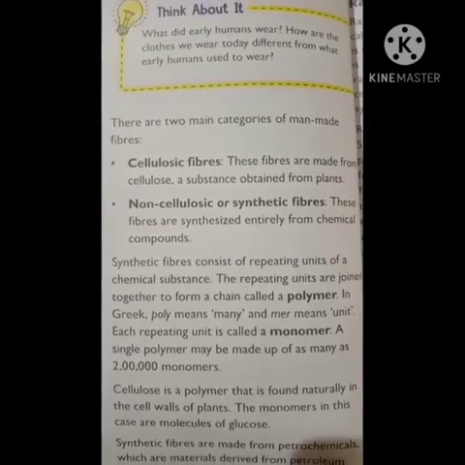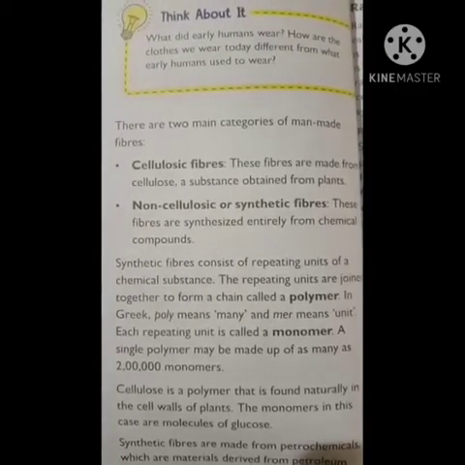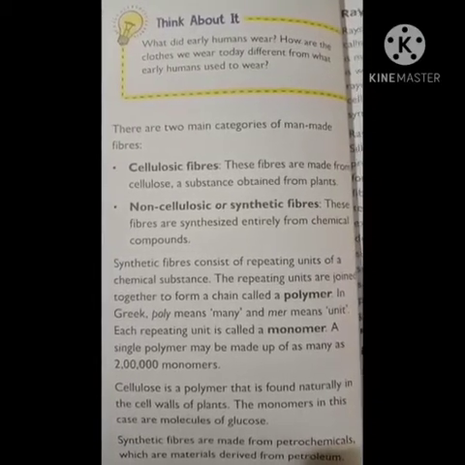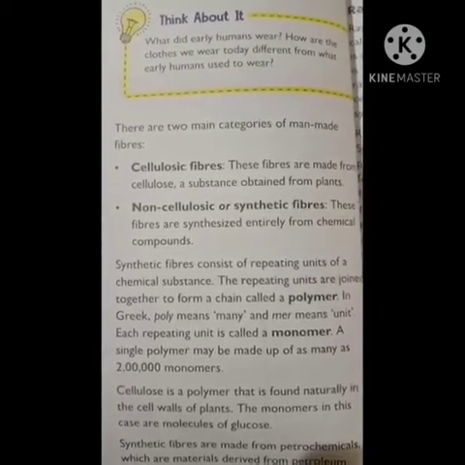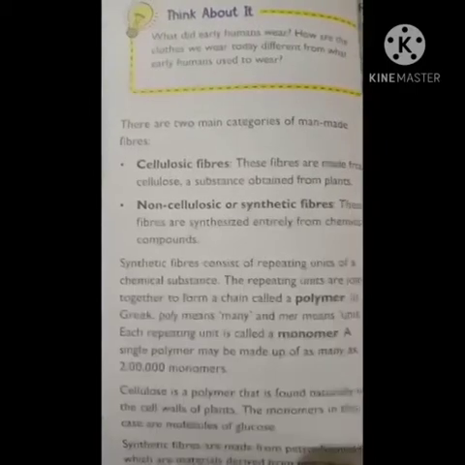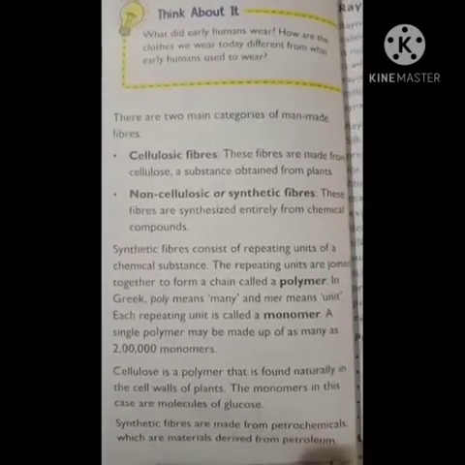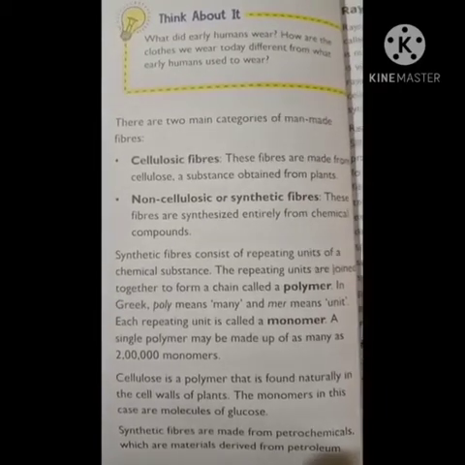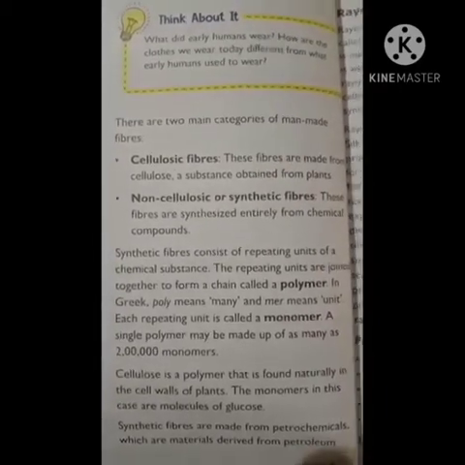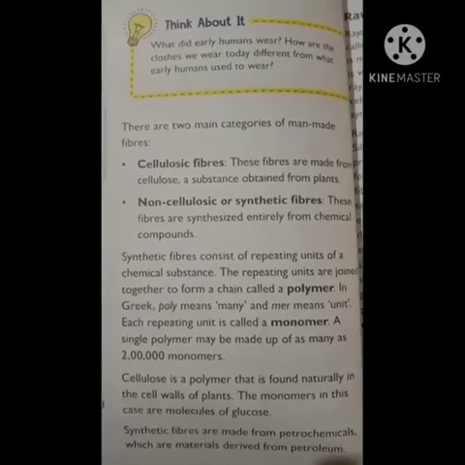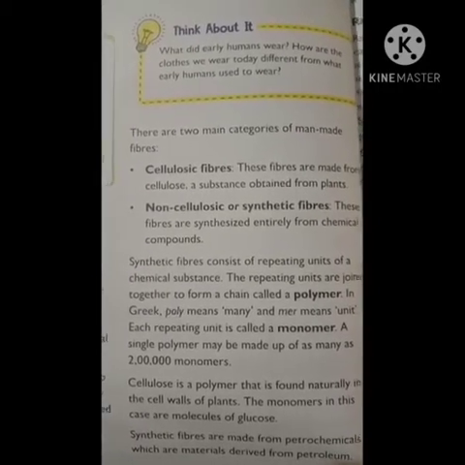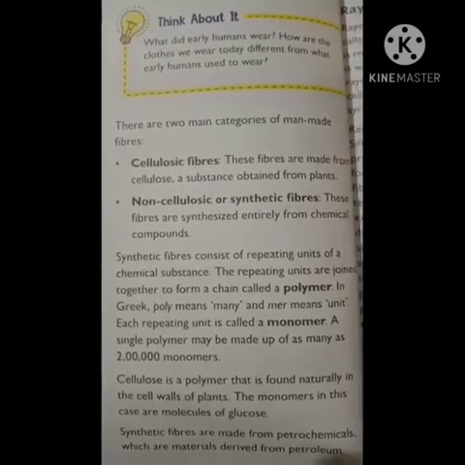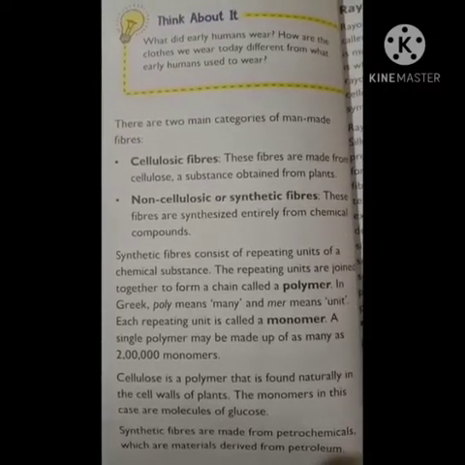What do you mean by non-cellulosic, or it is also called synthetic fibers? So these fibers are synthesized entirely from chemical compounds. Synthetic fiber consists of repeating units of chemical substance. So it consists of many chemical substances. The repeating units are joined together and it forms a polymer. Polymer means it is like a chain. So it has many chemical substances.